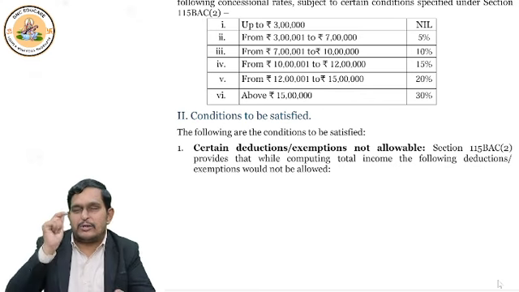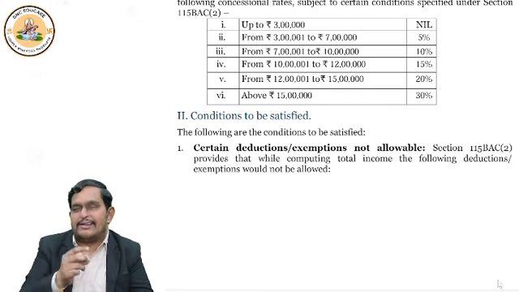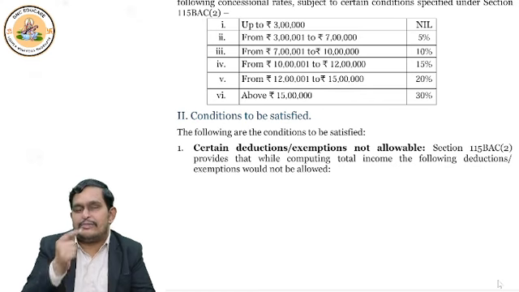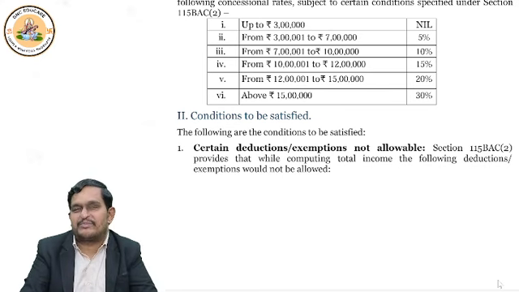Now let us repeat together. Come on, repeat with me. Up to 3 lakhs, nil, no rate. Correct? 3 lakhs to 7 lakhs, 5%. 7 lakhs to 10 lakhs, 10%. 10 lakhs to 12 lakhs, 15%. 12 lakhs to 15 lakhs, 20%. Above 15 lakhs, 30%. This way you have to repeat with me and remember.